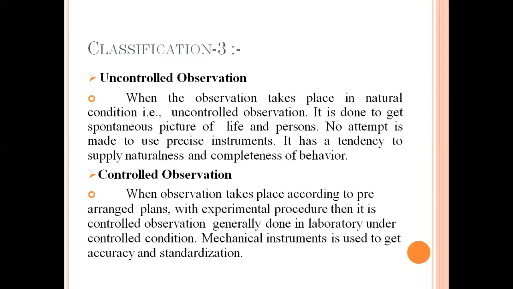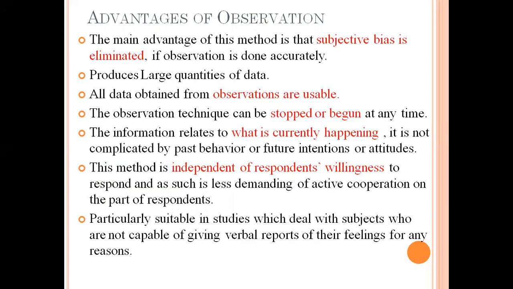So what is controlled observation? When observation takes place according to pre-arranged plans, when everything is previously planned, previously arranged, like with an experimental procedure, it is controlled observation. Generally it is done in a laboratory under controlled conditions. Mechanical instruments are usually used to get accuracy and standardization.